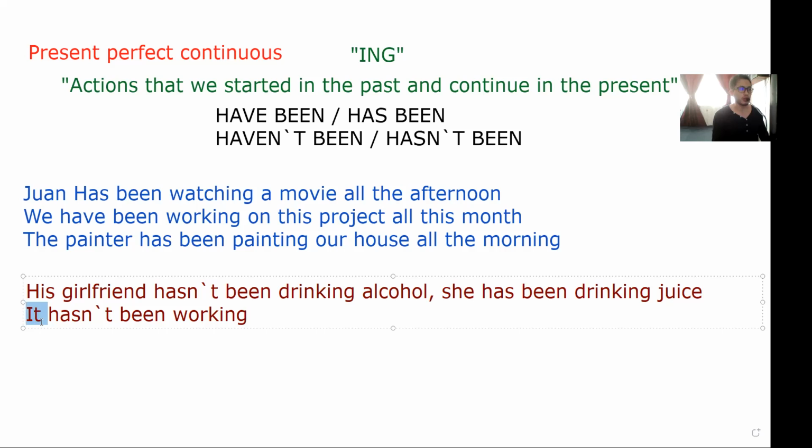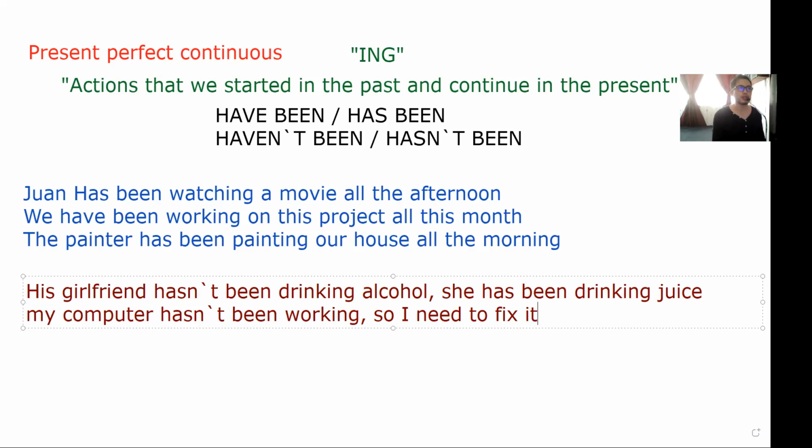So remember, it could replace a noun. In this case, you can say my computer. My computer hasn't been working, so I need to fix it. You know, I need to fix it, right?